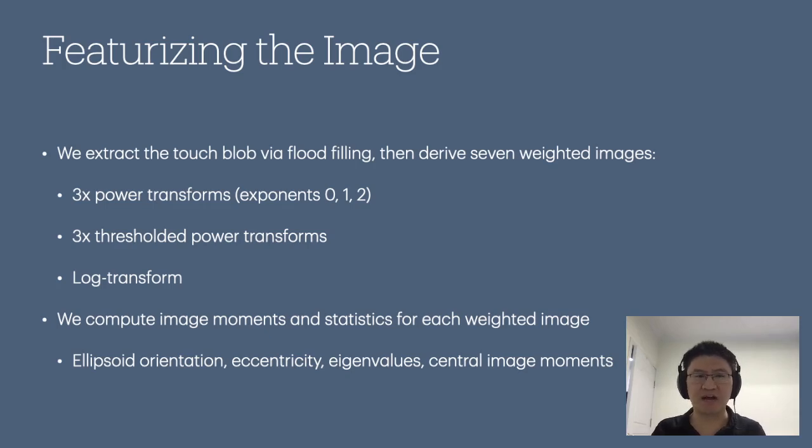Now, to determine the finger angle from the raw capacitive image, we first processed it to extract feature descriptors. We located that touch blob via a flood fill algorithm. Then we derived 7 weighted capacitive images by applying different functions to the capacitive readings. And finally, we derived 6 statistical descriptors by fitting an ellipsoid to each one of those images.